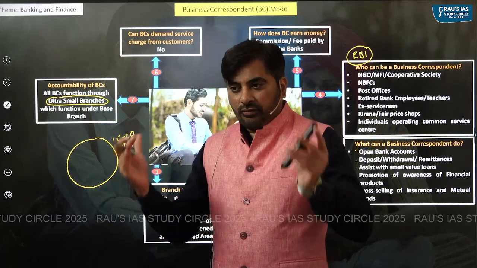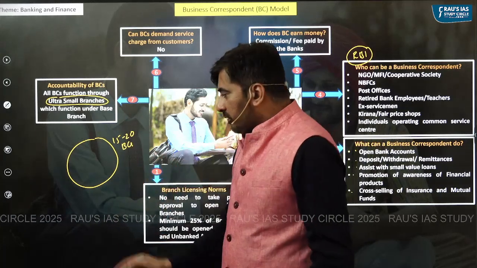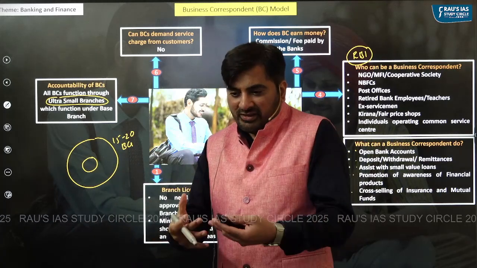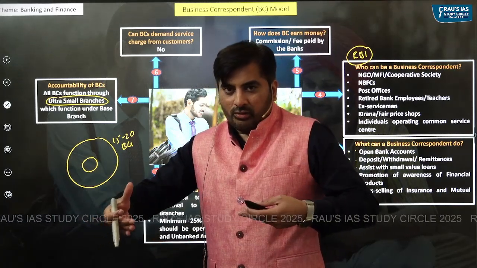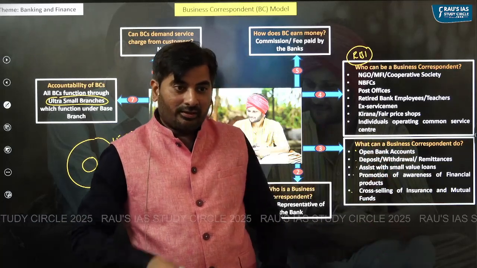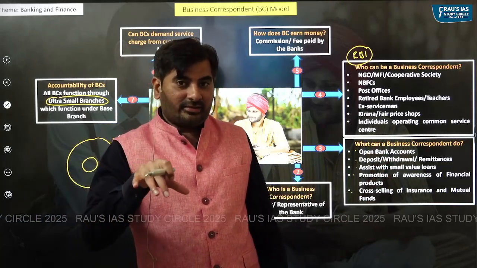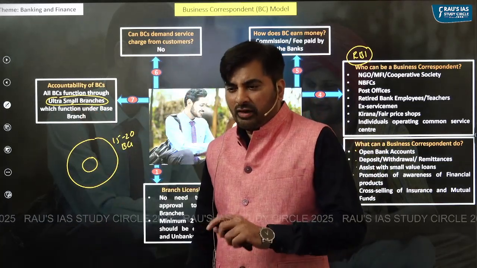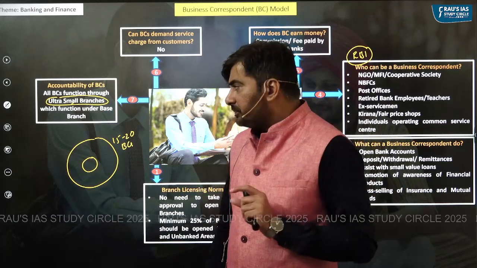For all of these 15 to 20 banking correspondents, there should be one physical place through which they are able to facilitate all these banking services. That physical space will be called ultra small branches, extremely small branches.